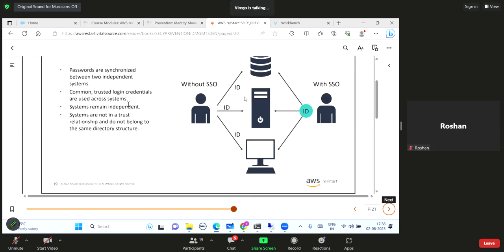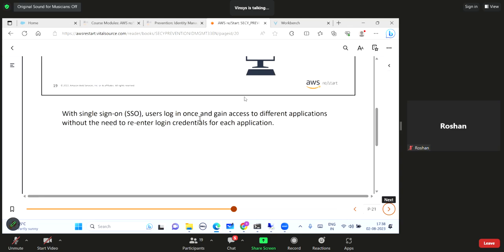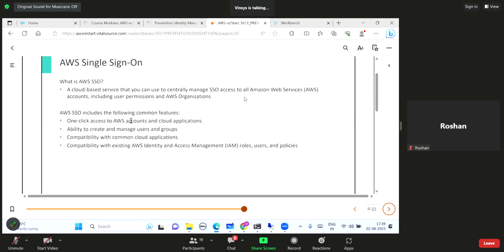Single sign-on. With single sign-on, a user logs in once and gains access to different applications without the need to re-enter the login credentials for each application. What is SSO? A cloud-based service that you can use to centrally manage SSO to all AWS accounts, including user permissions and organization. SSO includes the following common features: one-click access to AWS accounts and cloud applications, ability to create and manage users and groups, compatibility with common cloud applications, compatibility with existing identity and access management roles, users, and policies.